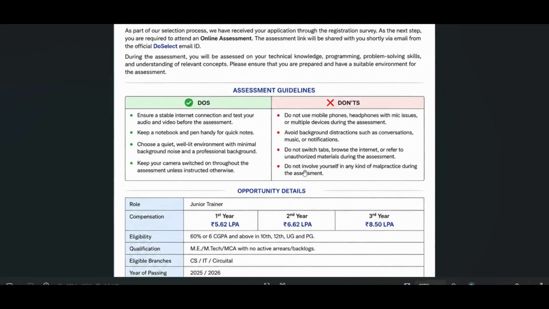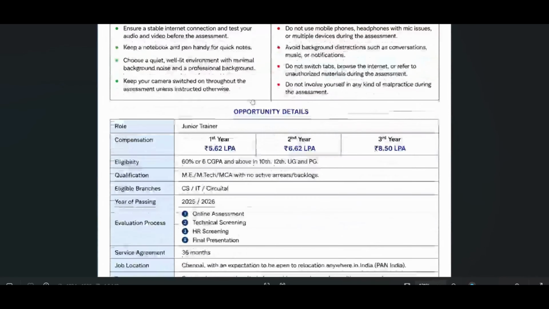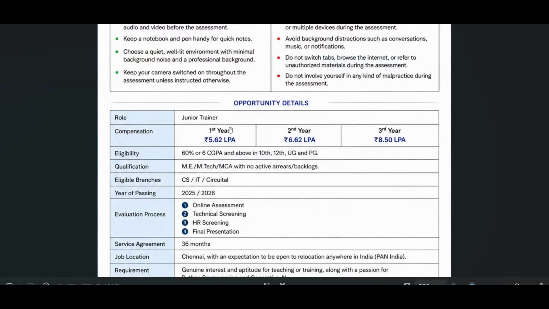Now let us discuss the roles. In the first year, this is a junior trainee role. In the first year, they are offering a compensation of 5.62 LPA. In the second year, you get a 1 lakh increment, 6.62 LPA, and in the third year you will get 8.50 LPA as your compensation.